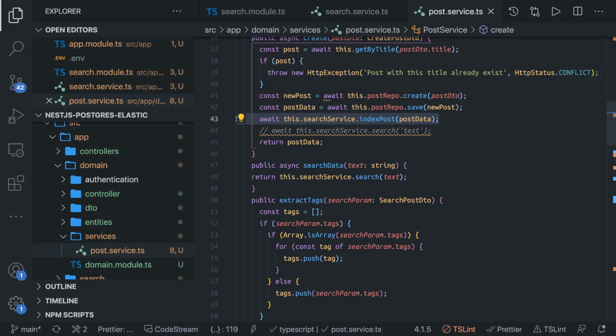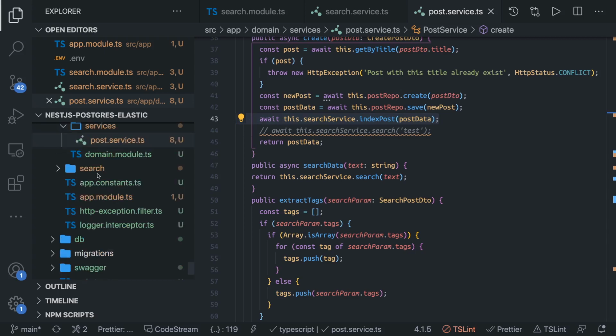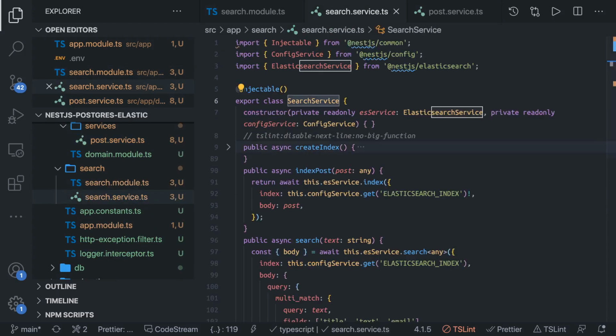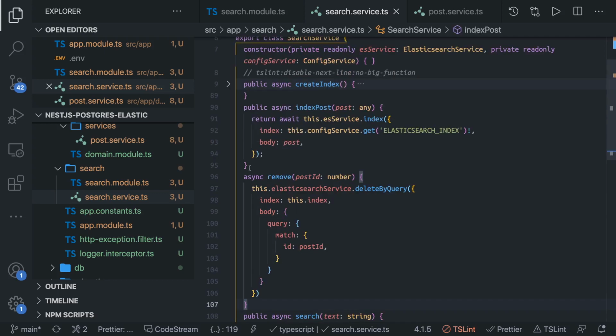Similarly, we can also write the update and delete, so whenever you are removing a particular record, we can also remove it from the index. Now the remaining thing is just to fix our controllers, call this particular service, and add a few more methods. Let's say I want to also delete something, right? Delete by query. So you can add that in the Elasticsearch service, a delete method. Like you have a post ID and based on that you want to delete. So after index post, here we can have another method, public async remove.